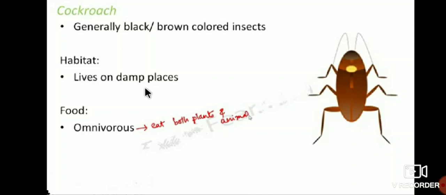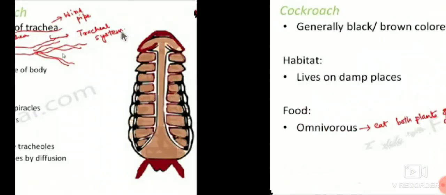Food is omnivorous because these insects, that is cockroaches, eat both plants and animals. That eats both plants and animals. That's why cockroaches are called omnivorous. Where they live means they live in damp places. Color of cockroaches is generally black or brown colored insect.